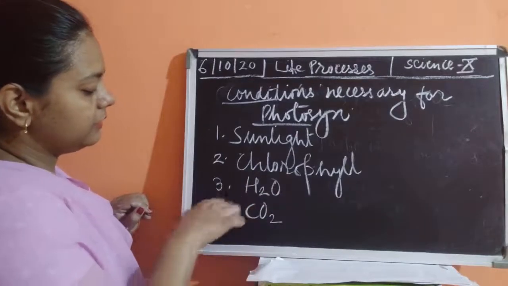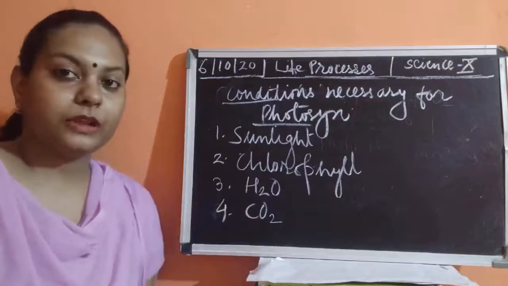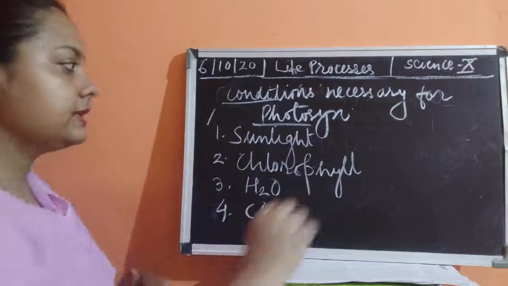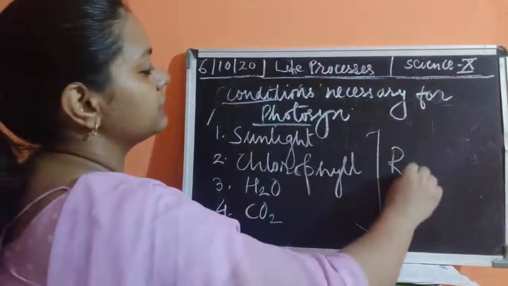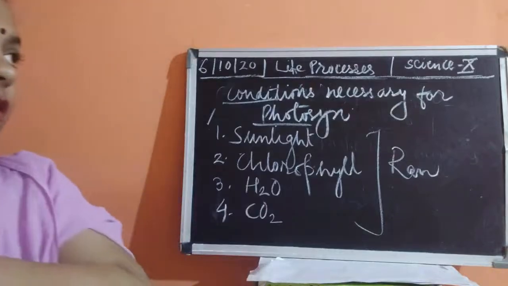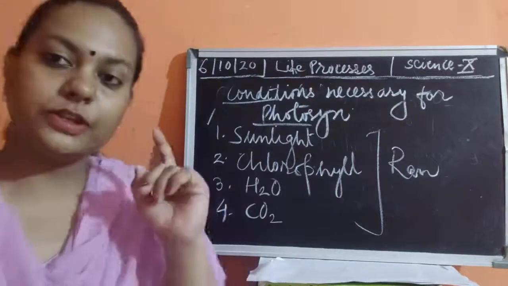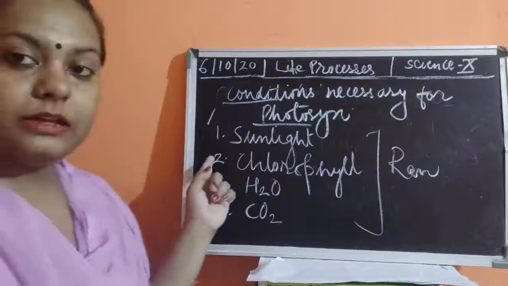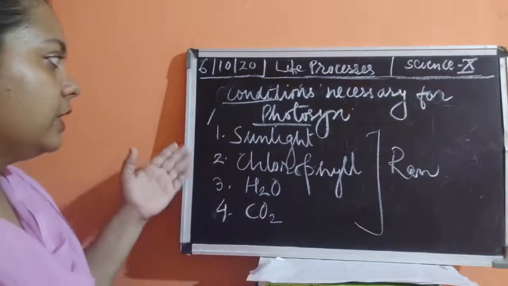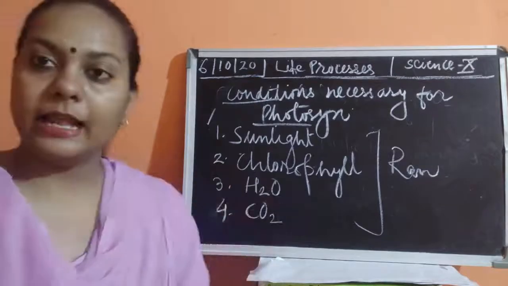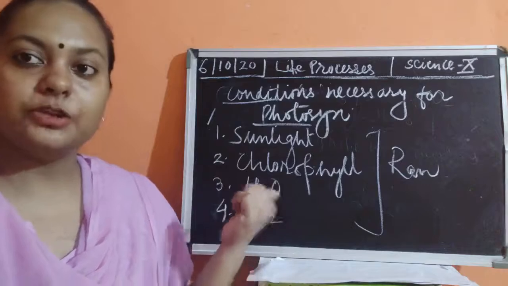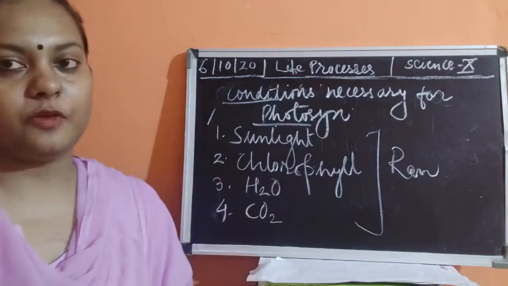Okay, so these are the major things which are required for the process of photosynthesis. All these are the raw materials of photosynthesis, which is required for the autotrophic mode of nutrition. So if the plants are doing photosynthesis, they are going to make their food with the help of all these conditions which are to be present during photosynthesis.